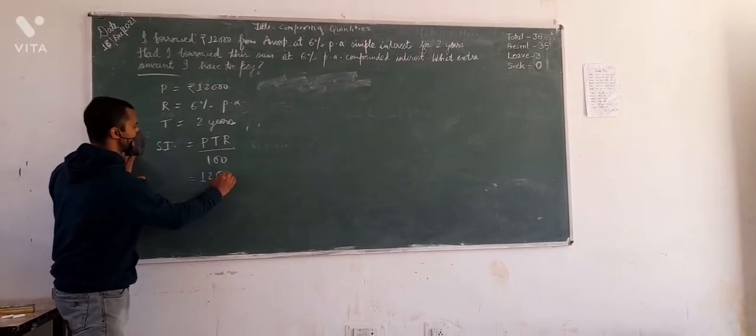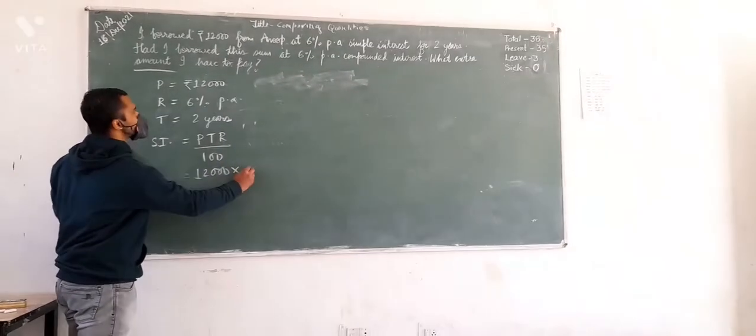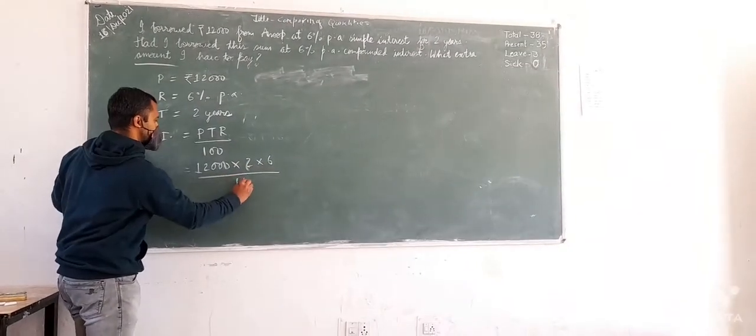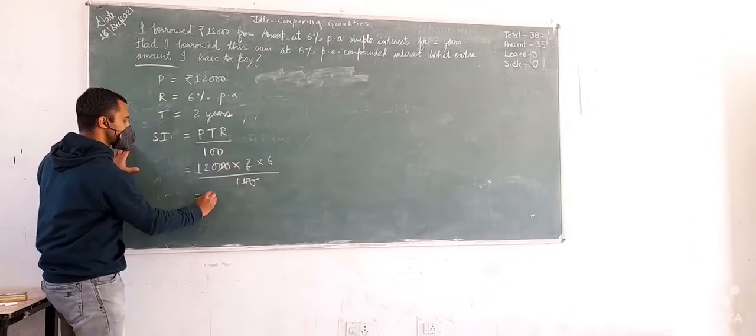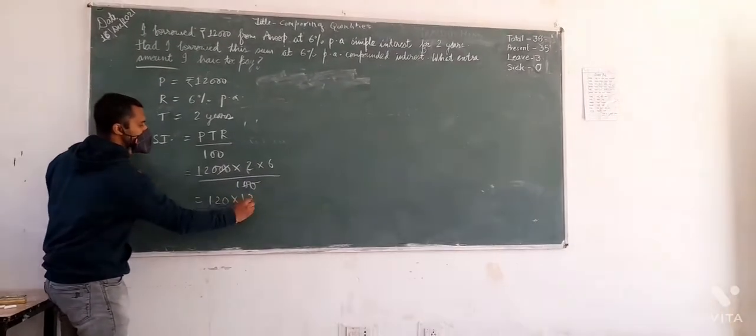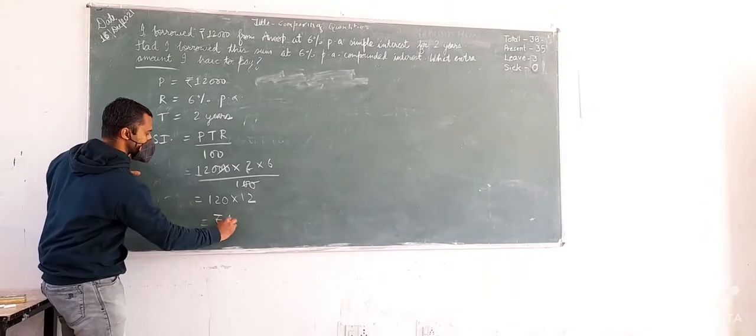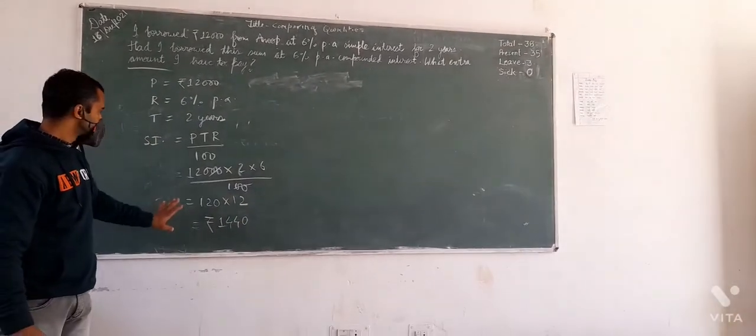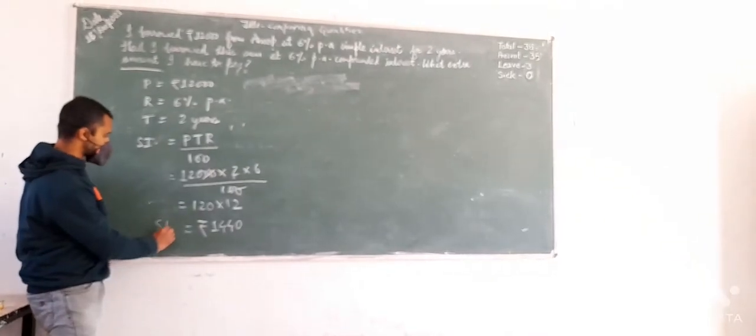You put the values, replacing the values. So clearly we can see you will get 120 into a very simple calculation here. So you will get rupees 1,440. We know the square of 12 is 144. So this is what I have calculated as the simple interest.